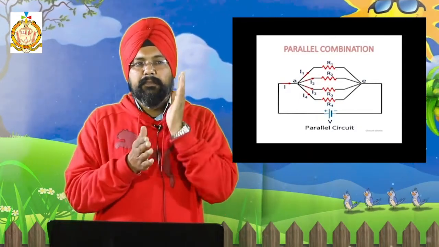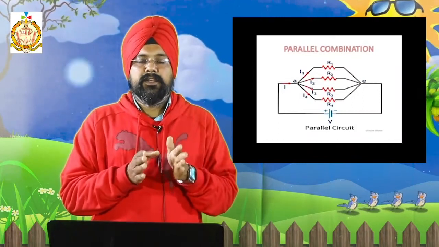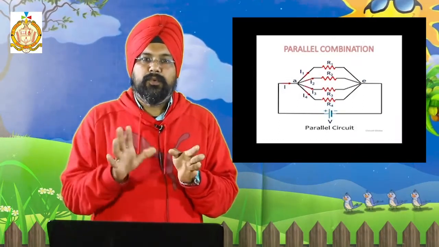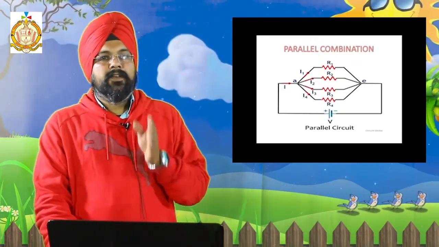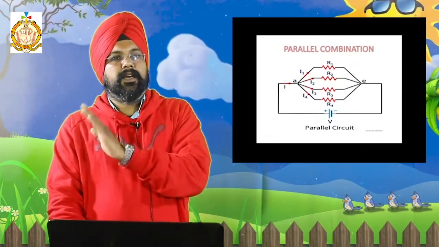And the second main advantage of this parallel combination is that the resistance is very low, because we have the formula 1 upon R equals 1 upon R1 plus 1 upon R2 plus 1 upon R3 and so on.